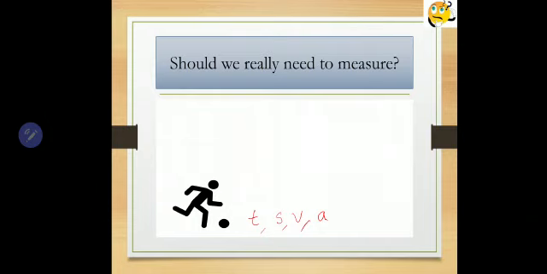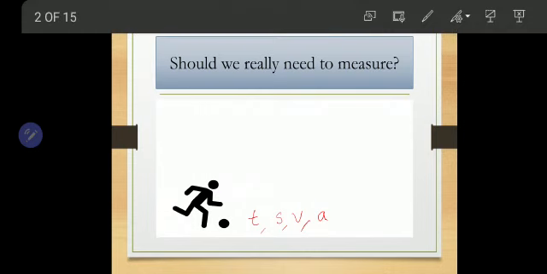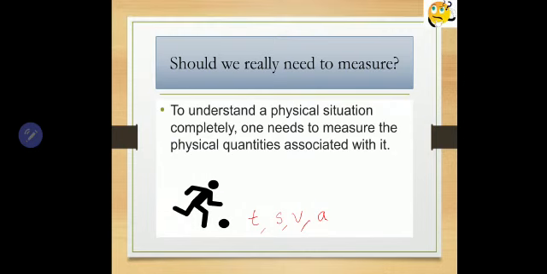If we didn't measure, we can't answer these questions, or we will say that we didn't understand the physical situation properly. If one more person is doing the same activity, and we want to compare whose ball is moving faster, we need to measure accurately, right? So measuring a quantity is very important. To understand the physical situation completely, one needs to measure the physical quantities.